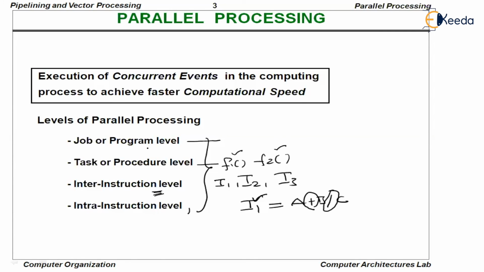That is, programs are executed in parallel, the procedures within the program can be executed in parallel, the instructions within a program can be executed in parallel, and the operations within an instruction can also be performed in parallel. So there is a proper hierarchy. We will talk about inter-instruction level and intra-instruction level in pipelining.